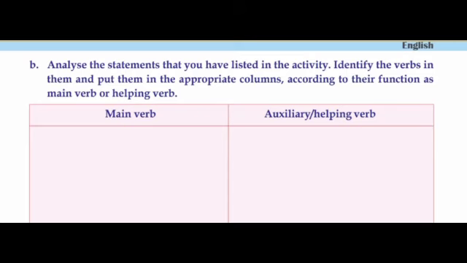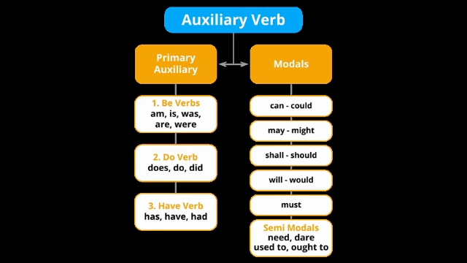Okay. So auxiliary verbs, you are familiar with all these auxiliary verbs. Which are they, children? Auxiliary verbs can be classified as primary auxiliary and modal auxiliary. Auxiliary verbs that come under primary auxiliaries are forms of be, forms of do and forms of have. That is am, are, was, were, have, has, had, do, does, did, will, would, shall, should, can, could, may, might, must, need, dare, used to, ought to. These are the auxiliary verbs or helping verbs.